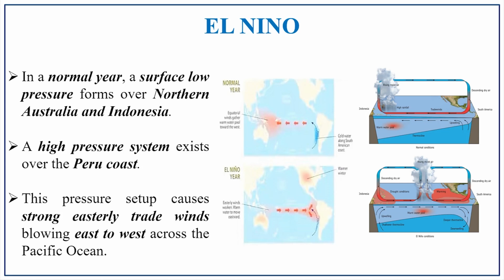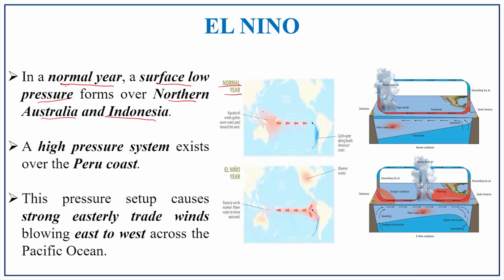That is El Nino, in the normal condition. Now we are going to discuss what the condition is in normal years and what the condition is in El Nino years. First, we will discuss the normal year condition. In the normal year, surface low pressure forms over northern Australia and Indonesia. Here you can see the normal year.